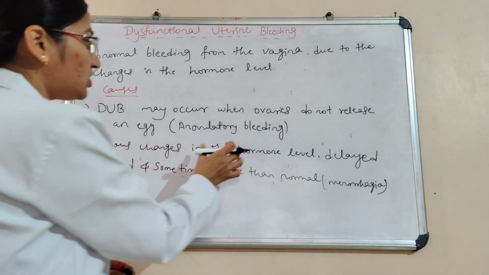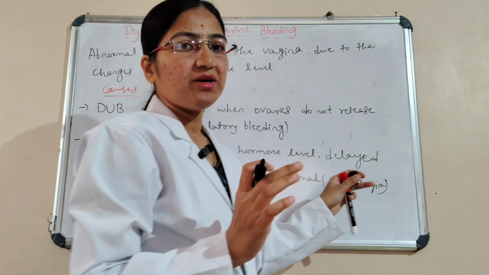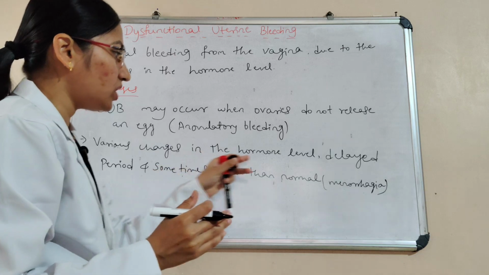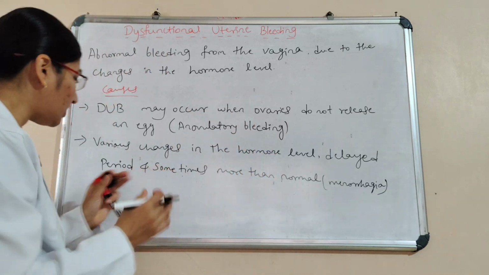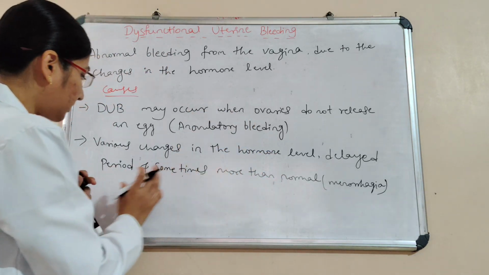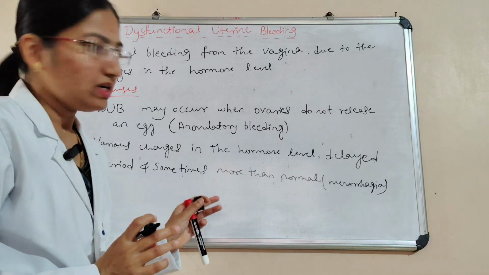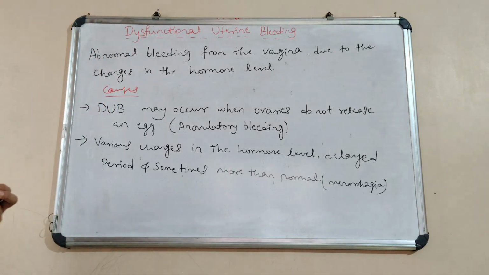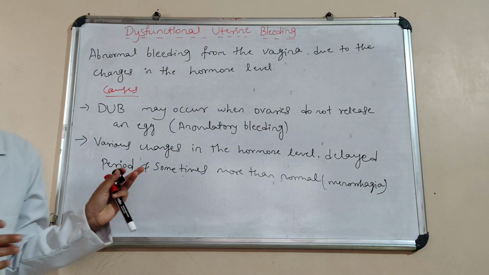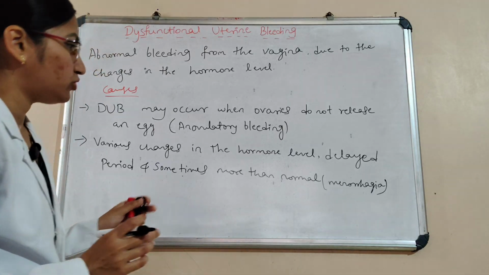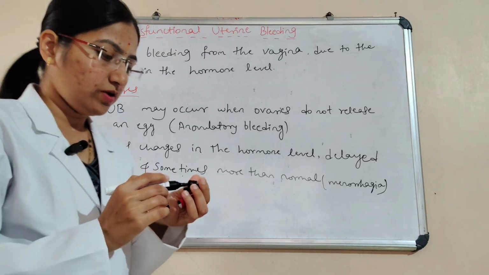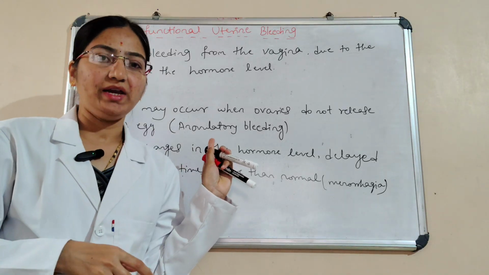Hormonal fluctuation may cause a delayed period, and then sometimes more than normal. These are the causes for dysfunctional uterine bleeding.